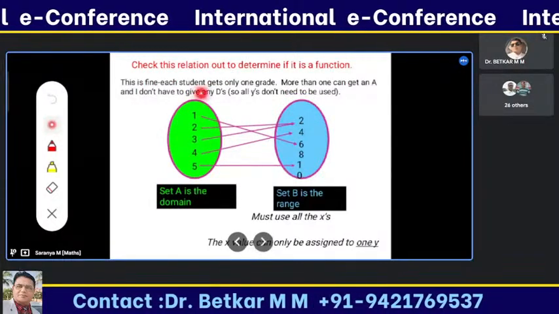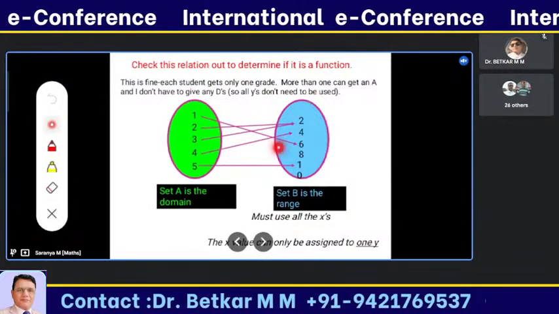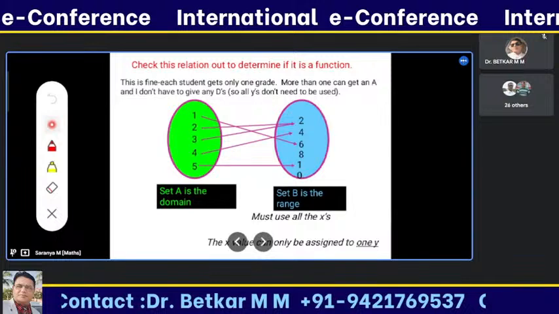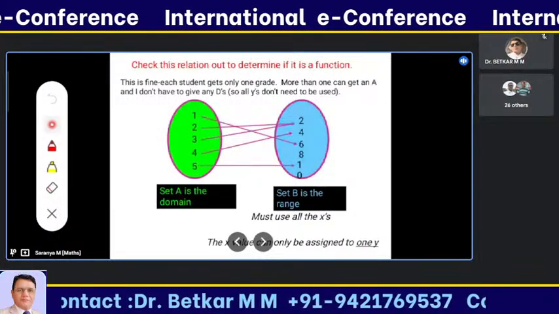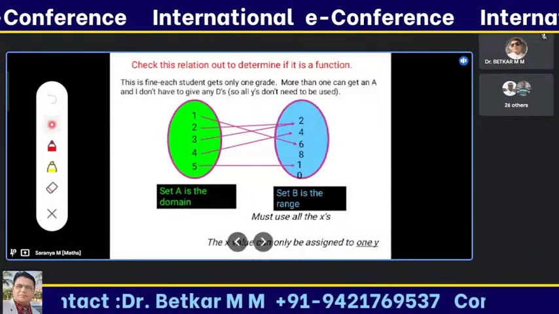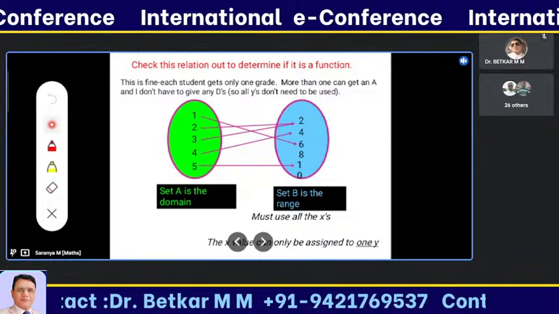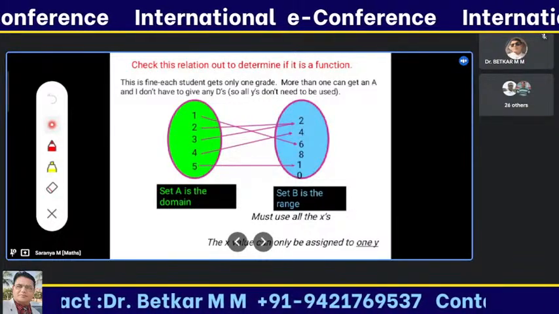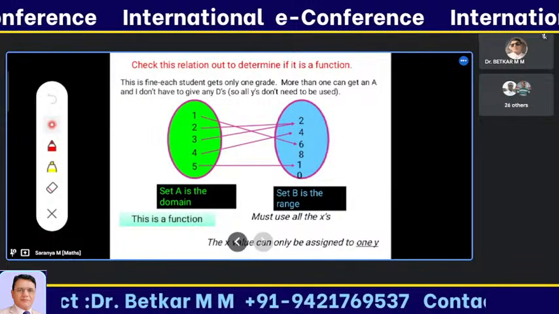Why? Because every element of the domain set is related with elements of the codomain set. The first condition is satisfied. The second condition: every element should have exactly one relationship with the codomain set. Yes, it has one relation. So it is a function.